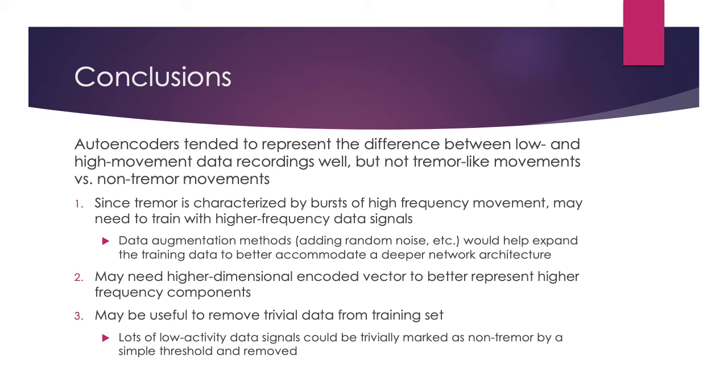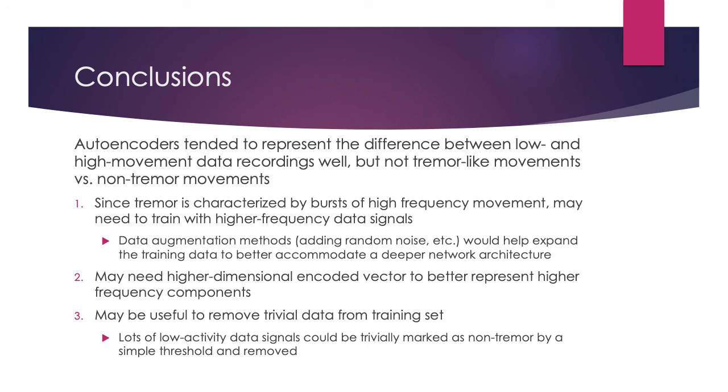As I mentioned, I didn't quite get the result that I was hoping for here, being able to really cleanly pick out a clump of encoded representations that could clearly be identified as tremor and separated from everything else. There are a few reasons I think that may have happened. For one, I think a lot of the high frequency component that might be important for picking out tremor versus other kinds of movement is getting washed out in the course of the encoding, and that could potentially be addressed by using a larger dimension of the encoding vector.